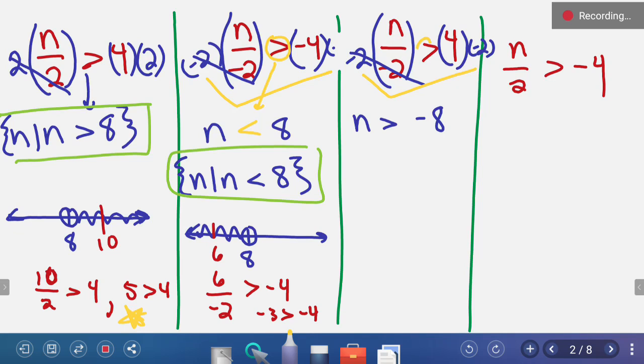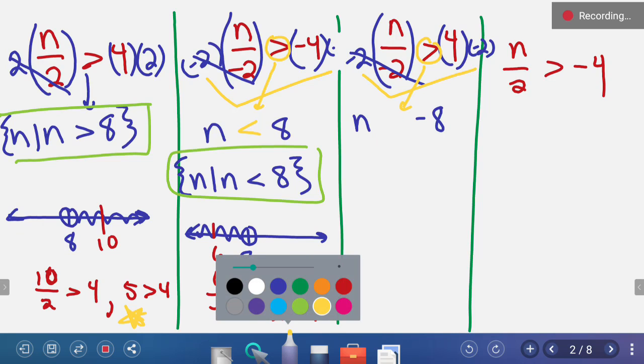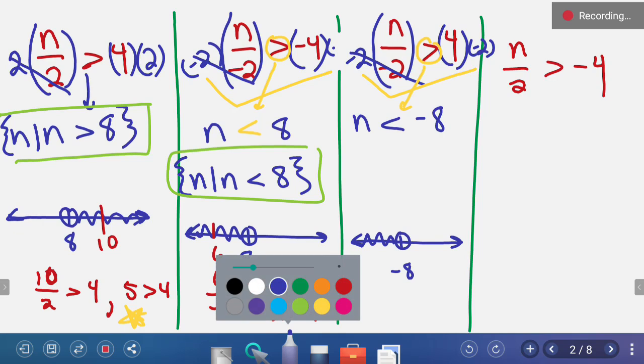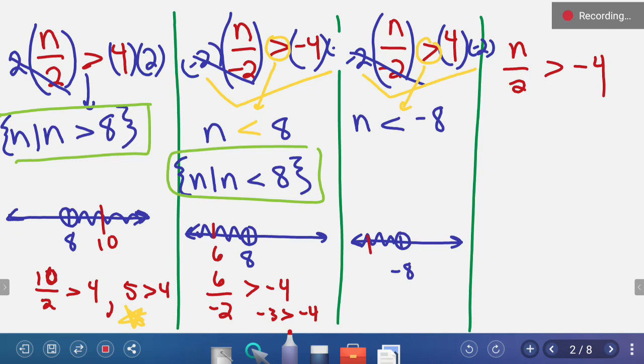Therefore, we have to flip the inequality symbol. So let's erase the one we had and put in a less than sign. And then let's test it out before we put in solution set notation. We have negative 8 as our benchmark, and we're looking for values under it. What's a number under negative 8? How about negative 10?